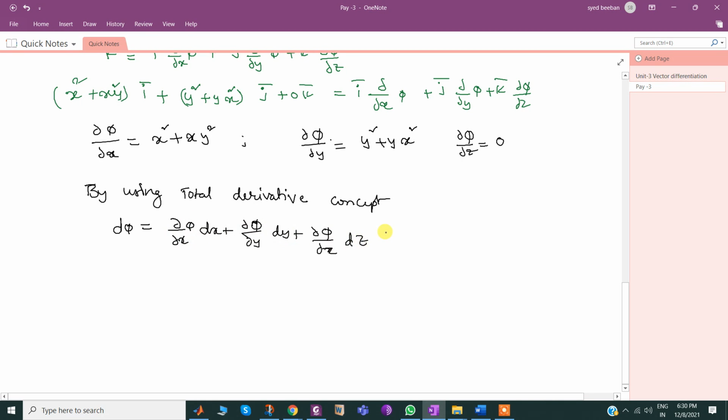So this is the total derivative concept. In this I can substitute the things here. First, what is that?